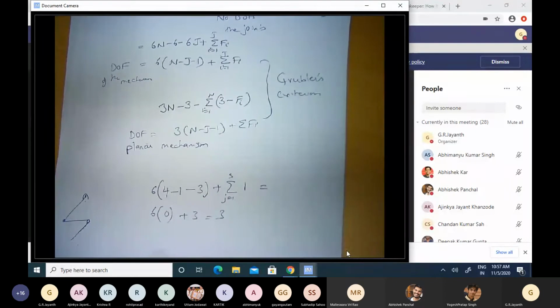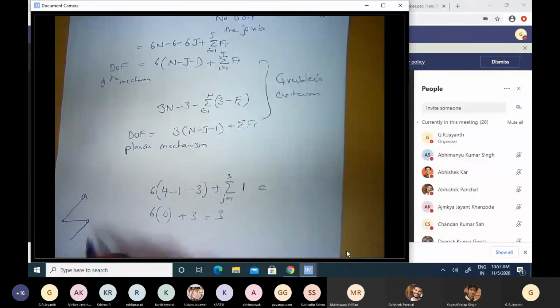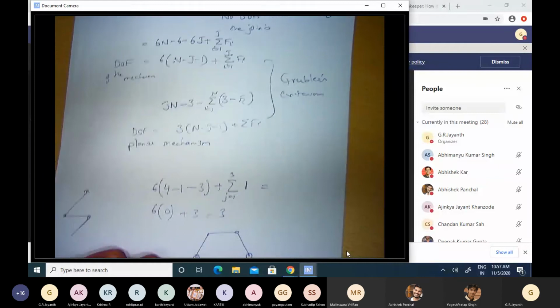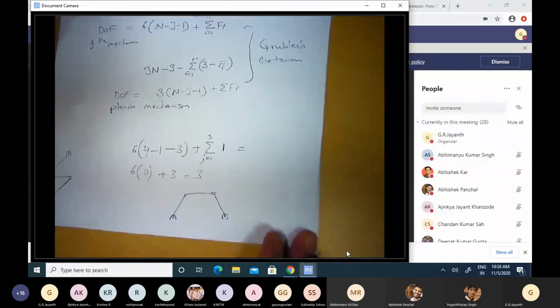The position cannot be independently controlled. It is dependent on the joint angles of the 3 motors, of the 3 revolute joints. If on the other hand we arrange these 3 sticks differently and make a 4-bar mechanism out of it, something like this, we have arranged it in this particular fashion, then